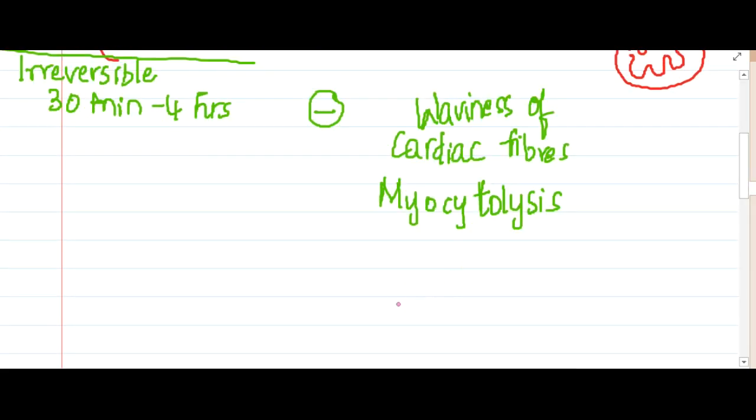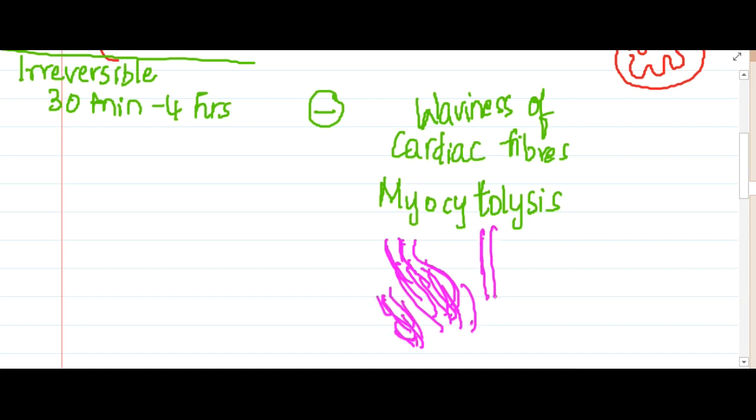So here you are going to see the waviness of fibers, and you are even going to see myocytolysis, but a mild degree, not a lot. The nuclei will be present only in some cells.